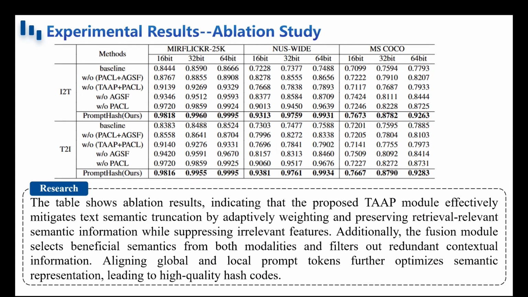Furthermore, the fusion of visual and textual semantic features enables the selection and preservation of beneficial semantic information from both modalities while filtering out redundant contextual information that may hinder retrieval performance. Finally, by aligning global and local prompt tokens with an image-centric approach, the model optimizes both prompt and original text semantics, resulting in high-quality hash codes.